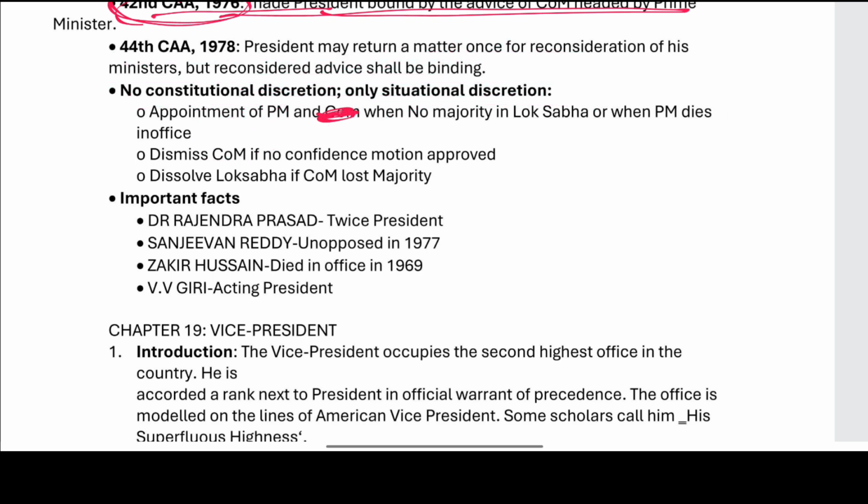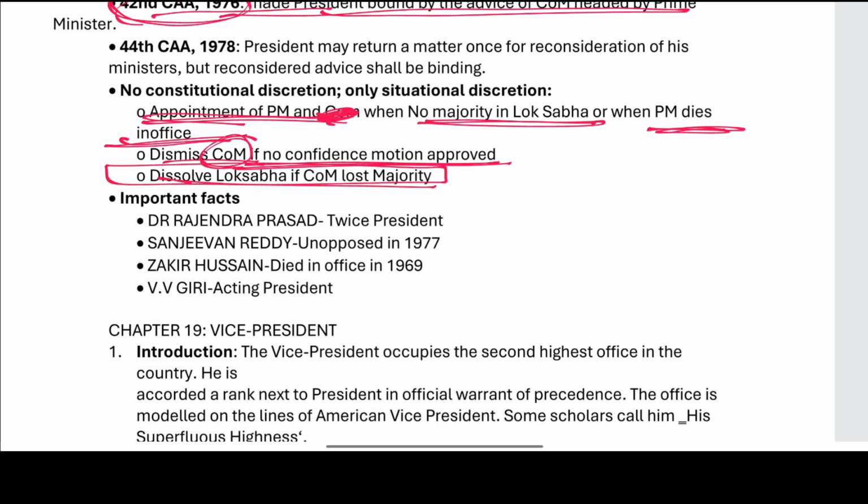Not the Council of Ministers. The Council of Ministers is appointed by the President on the advice of the Prime Minister. Right, only during the appointment of the Prime Minister when there is no majority in the Lok Sabha, or when the Prime Minister dies in office. He must dismiss the Council of Ministers and dissolve the Lok Sabha if the Council of Ministers has lost the majority.